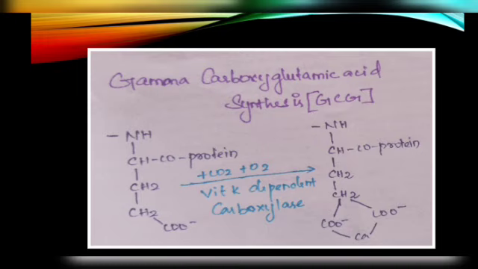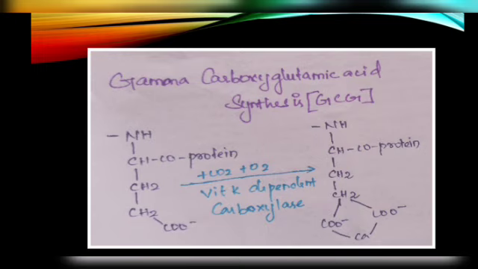Next, the gamma carboxylation of glutamic acid reaction. Here, you know one thing, glutamic acid is an acidic amino acid. It has two COOH groups. One COOH group is involved in the formation of peptide bonds, and the other COOH group is found here.